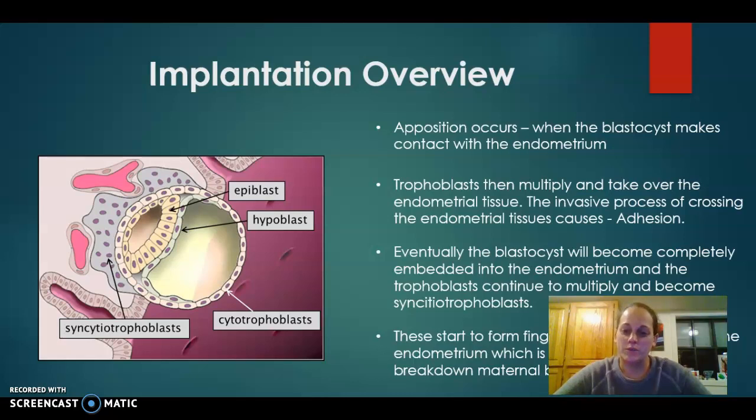These will start to form finger-like villi that will grow into the endometrium, which is also very vascularized, and will break down maternal blood vessels. While this is occurring, you'll see here in the photo the blood vessels, those blood pockets, and the syncytiotrophoblasts moving further and further into the endometrial wall. That will start to form what we call the placenta. All of these steps, apposition, adhesion, and invasion, help create the placenta.